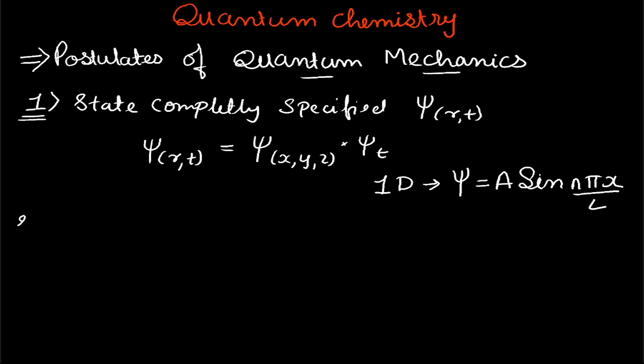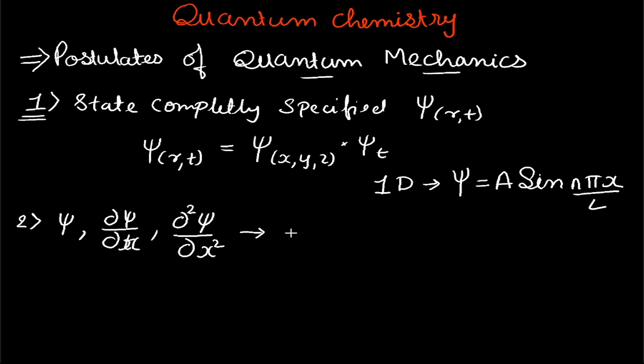The second postulate says that the wave function, its first derivative, that is d psi by dt, and its second derivative, that is d square psi by dx square, if we are taking only x, are all continuous. Continuous means that the spacing is very small, so we could differentiate as well as integrate them.